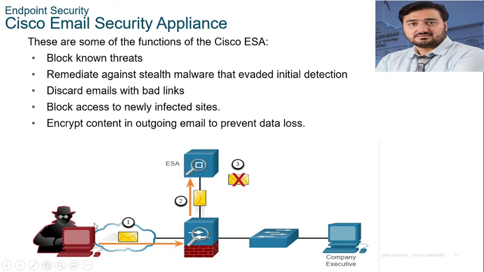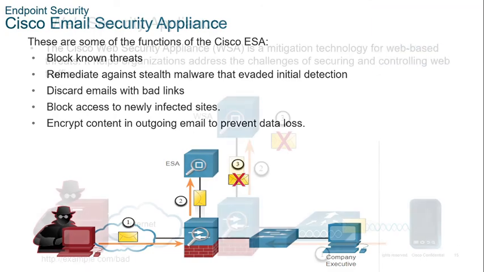So again, I'm going to tell you the steps. The first step is the threat actor, meaning the attacker. The attacker sends a phishing attack to an important company executive host on the network. This is our firewall. This firewall forwards all email to the ESA, and the ESA, the email security appliance, analyzes the email, logs it, and if it is malware, it will simply discard it. It will not forward it to the company executive or to the targeted host. You can see how the Cisco email security appliance is going to protect.